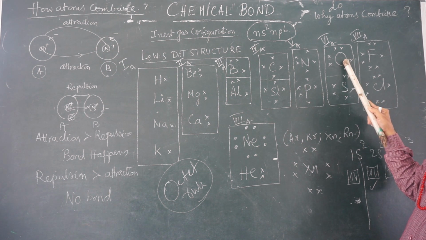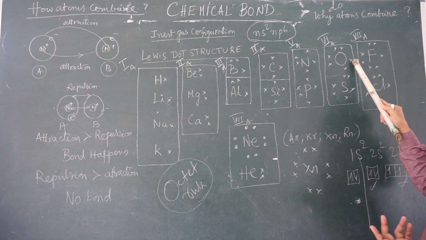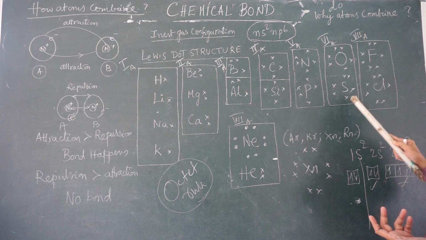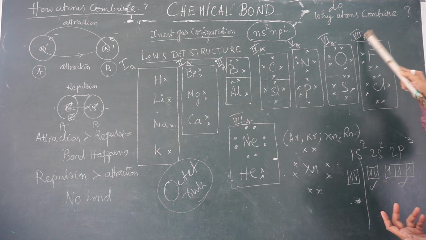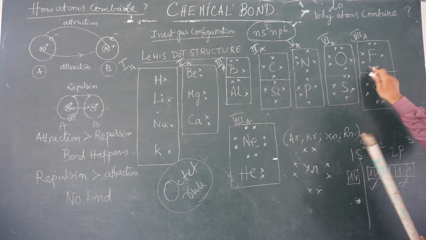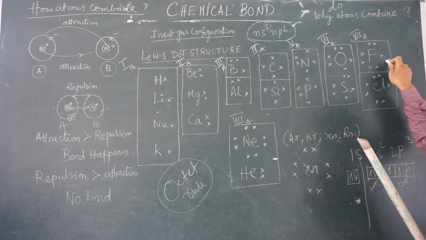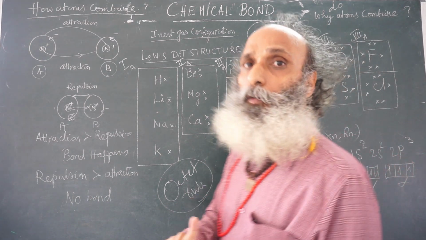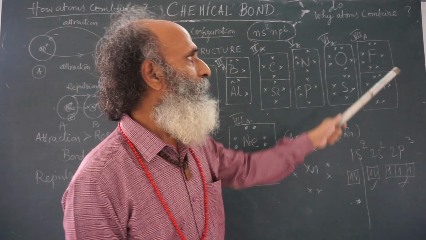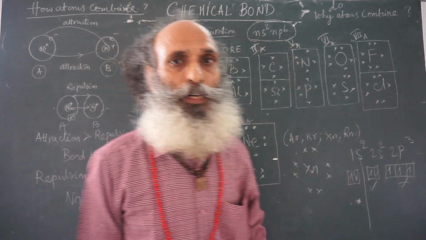Now oxygen, atomic number 8. So this is 2s2, 2px2, 2py1, 2pz1. Sulfur, 3s2, 3px2, 3py1, 3pz1. Fluorine, 7th A group, 7 valence electrons. 2s2, 2px2, 2py2, 2pz1. That means when the electron is a pair, we put 2 dots or 2 crosses, and when it is a lone electron, we will put 1 dot or 1 cross. This is Lewis dot structure.